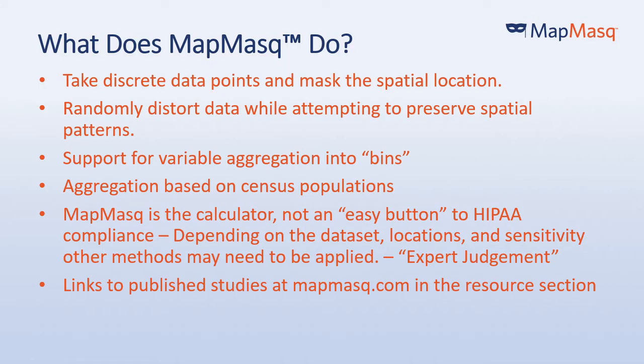So what does MapMasq actually do? It takes discrete data points and masks the spatial locations. It does this by randomly distorting data while attempting to preserve the spatial patterns. It will support aggregation into bins, and it will support aggregation into bins based on census populations also.